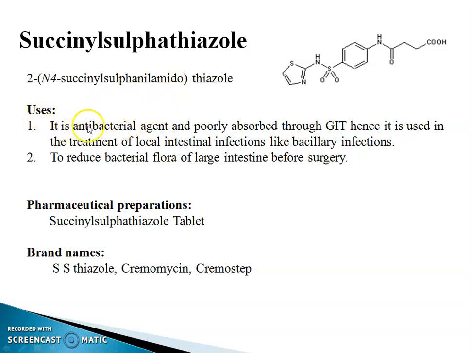Uses: it is an antibacterial agent and poorly absorbed through the GIT, hence it is used in the treatment of local intestinal infections like bacillary infections, and it is used to reduce the bacterial flora of the large intestine before surgery. Pharmaceutical preparation: succinyl sulfathiazole tablet, brand names SS-thiazole and Cremosuxidine.